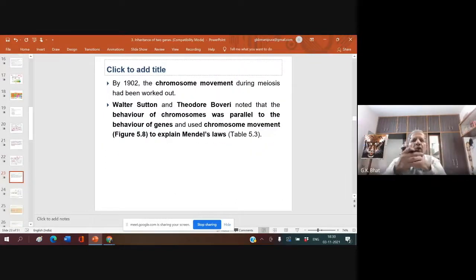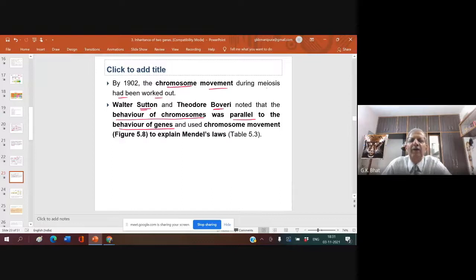Now, by 1902, the chromosome movement during meiosis had been worked out. Walter Sutton and Theodore Boveri noted that the behavior of chromosomes was parallel to the behavior of genes. What do you mean by that?